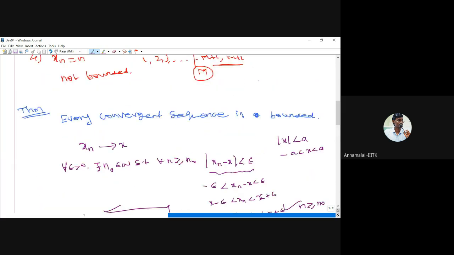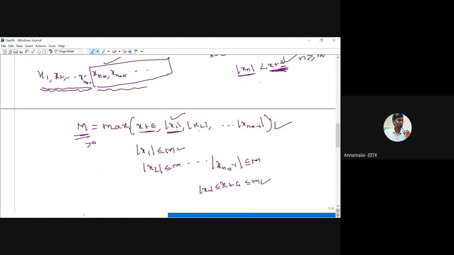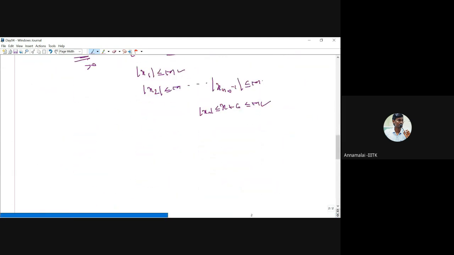But a bounded sequence need not be a convergent sequence. Can anyone give me a counter example? We need a bounded sequence, but it does not converge. Xn is equal to minus 1 power n, sir. Yeah, very good. That is a correct example.